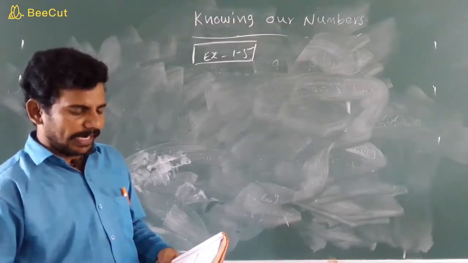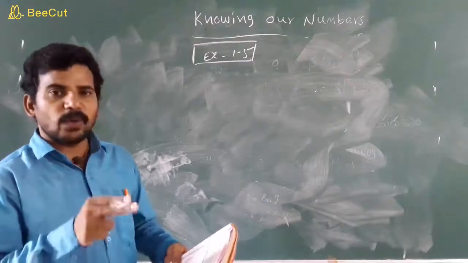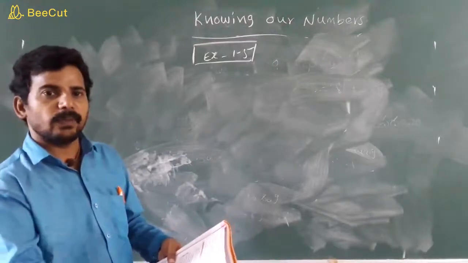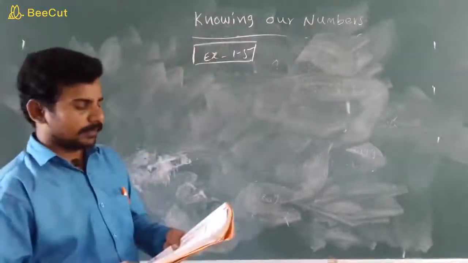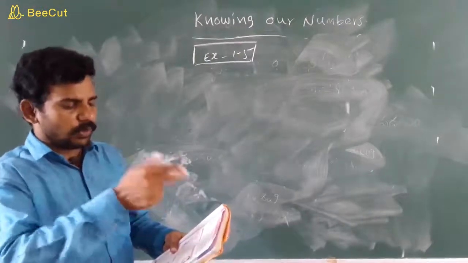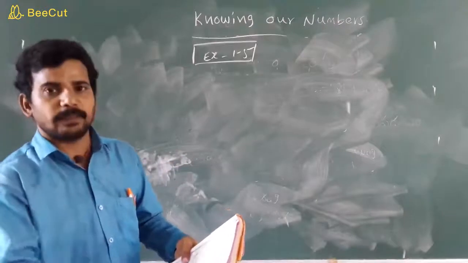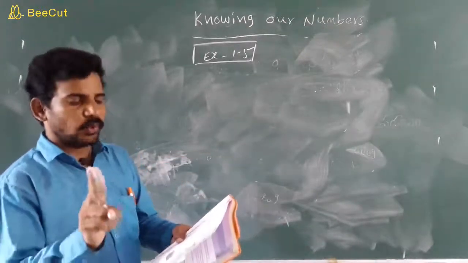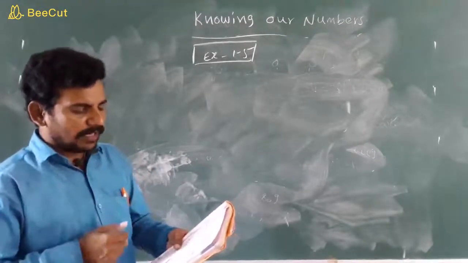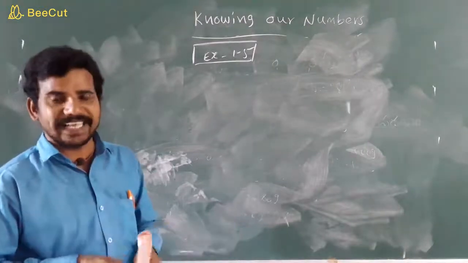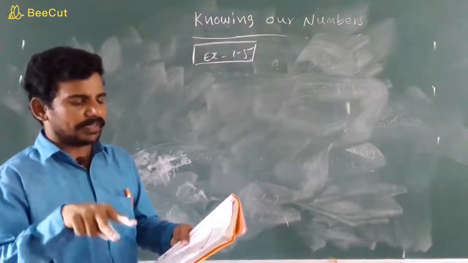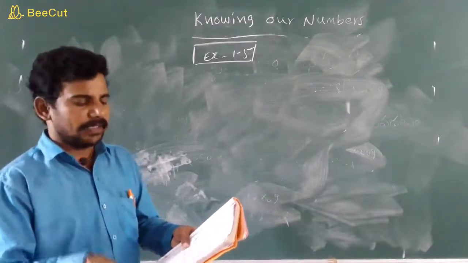So every day Gayatri walks both ways. Both ways means in the morning school to bus stop, and in the evening, bus stop to school. Once again children, in the morning she walks school to bus stop, in the evening again the reverse. So two times she walks per day. Here we are asked to find the total distance she walked in 6 days, per day both ways. That means 1 kilometer 875 plus 1 kilometer 875.